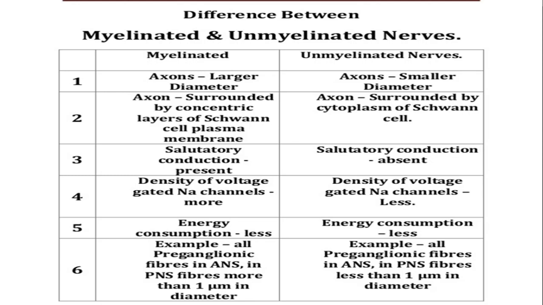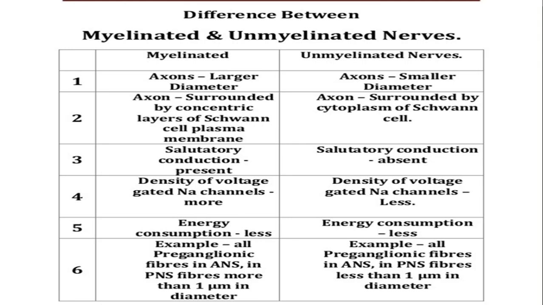Then the other differences, whatever is given here, will be discussed in your conduction of nerve impulse chapter. Otherwise, we cannot understand unless we go into the details of the nerve fiber and ionic distribution in the nerve fiber.